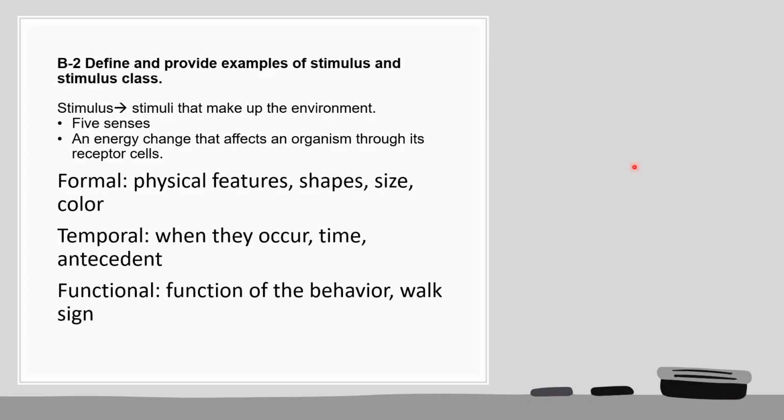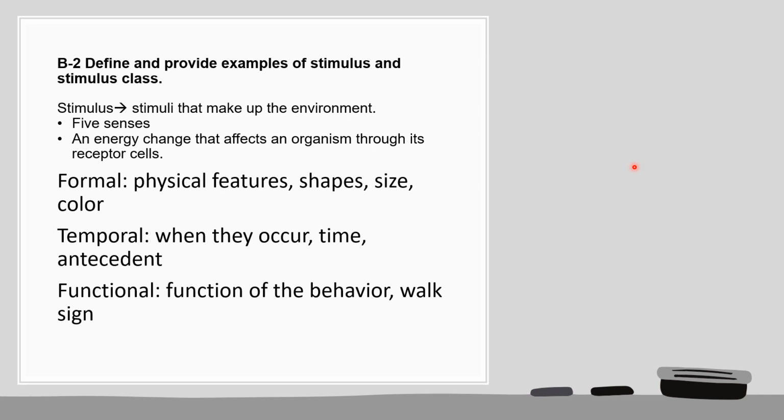Section B2, define and provide examples of stimulus and stimulus class. So a stimulus is something that makes up the environment, something that you can sense with any of your 5 senses. It's an energy change that affects an organism through its receptor cells.